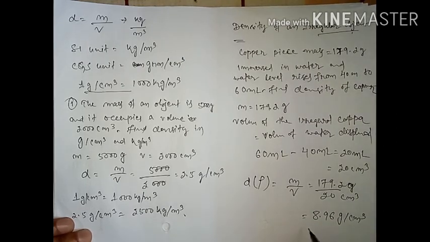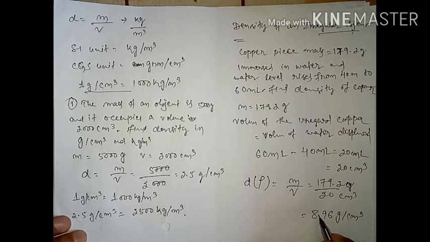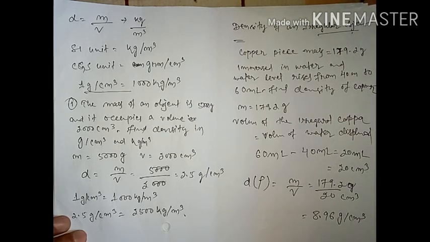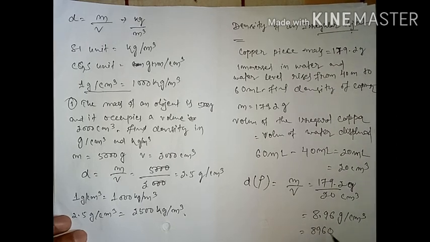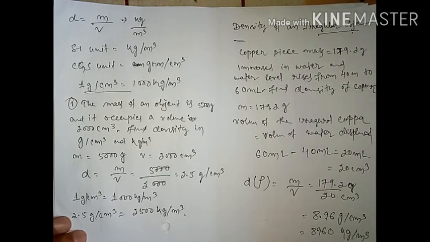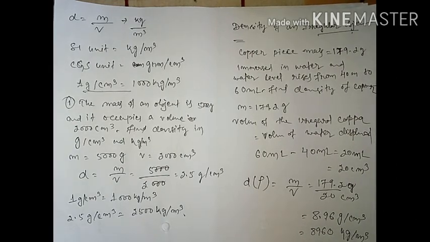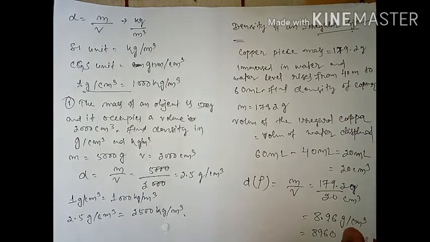And if you want to write in kg per meter cube, then you just shift the decimal point after three digits, so 8 9 6 and then one more digit 0, giving 8960 kg per meter cube. Okay, understood? Similarly, we can find out the density of a liquid also. I hope you are clear about this.